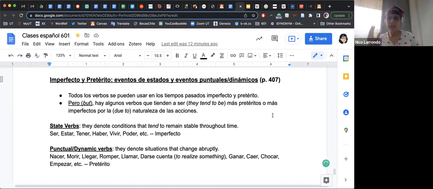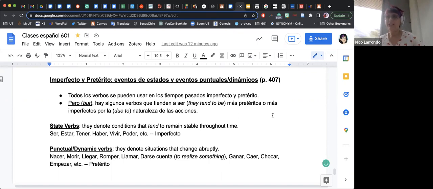With this, I'm not saying that these verbs are always going to be preterite or these other verbs are always going to be imperfect. I'm not saying that, but they will tend to be more preterite and these will tend to be more imperfect, right?